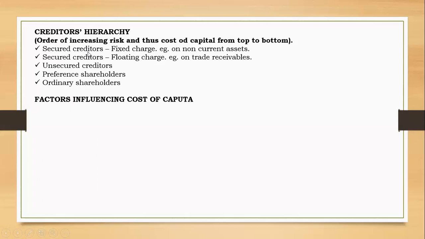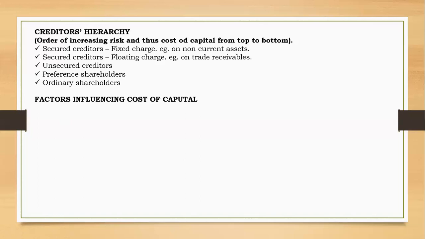Just a good example of secured and unsecured creditors is to think of debentures and bonds. You know, bonds are secured debts, but debentures are unsecured. All right. So let's go to factors influencing cost of capital.